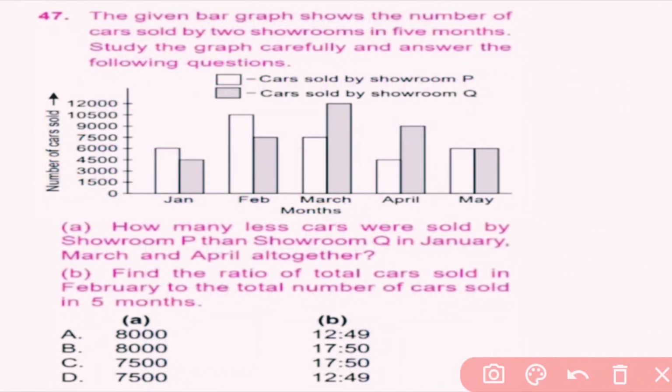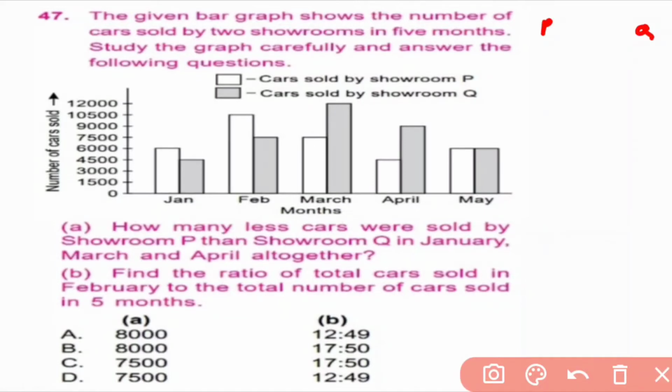Question number 47. The given bar graph shows the number of cars sold by 2 showrooms in 5 months. Study the graph carefully and answer the following questions. Here, the unshaded box shows the cars sold by showroom P, and the shaded box shows the cars sold by showroom Q. Question A. How many fewer cars were sold by showroom P than showroom Q in January, March and April altogether?